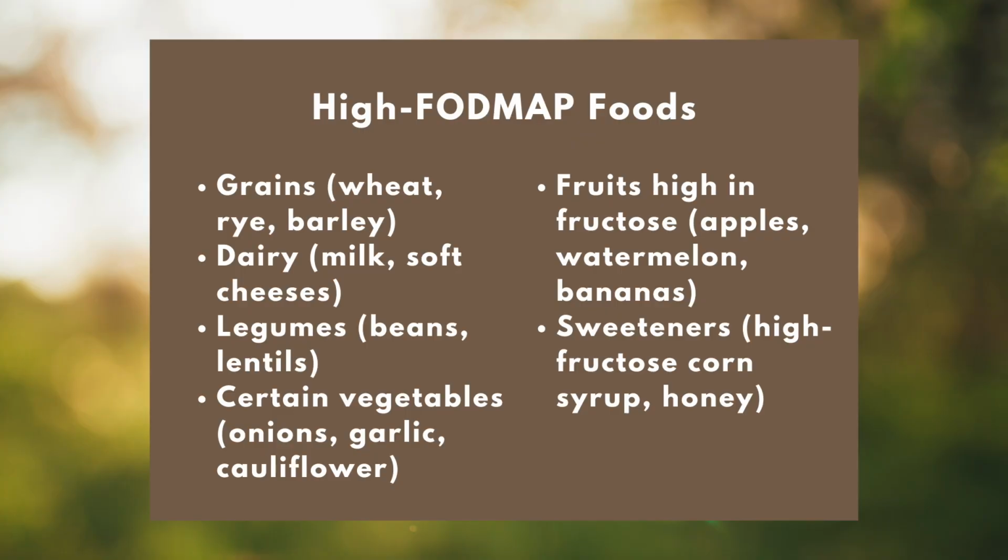So what foods should we avoid on a SIBO diet? The most commonly talked about food category to avoid is called high FODMAP foods. High FODMAP foods are foods such as grains like wheat, rye, barley, dairy like milk and soft cheeses, legumes such as beans and lentils, certain vegetables like onions, garlic, and cauliflower, fruits high in fructose like apples, watermelon, and bananas, and sweeteners like high fructose corn syrup and honey. Here is a more comprehensive list of high FODMAP foods.